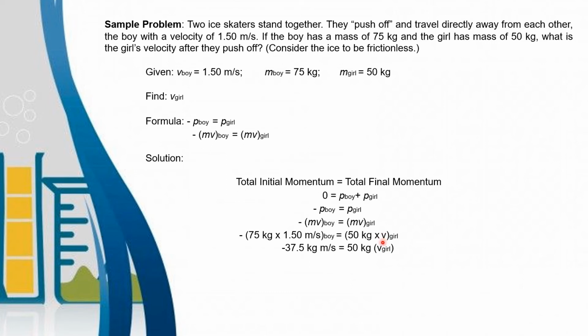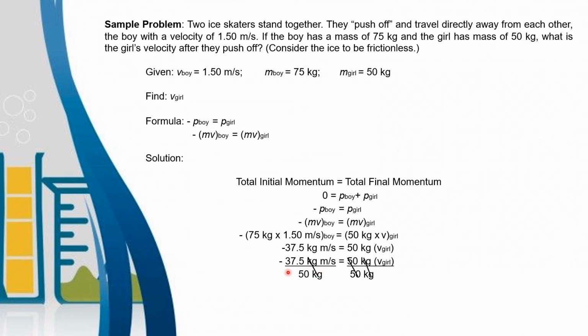So we're looking for the velocity of the girl. To get the velocity of the girl, we have to divide both sides by 50 kg so that only the velocity of the girl remains here. Divide both sides by 50 kg. The 50 cancels, it is already 1, so let us cancel it out. The kilogram also cancels, so what remains is the meter per second.